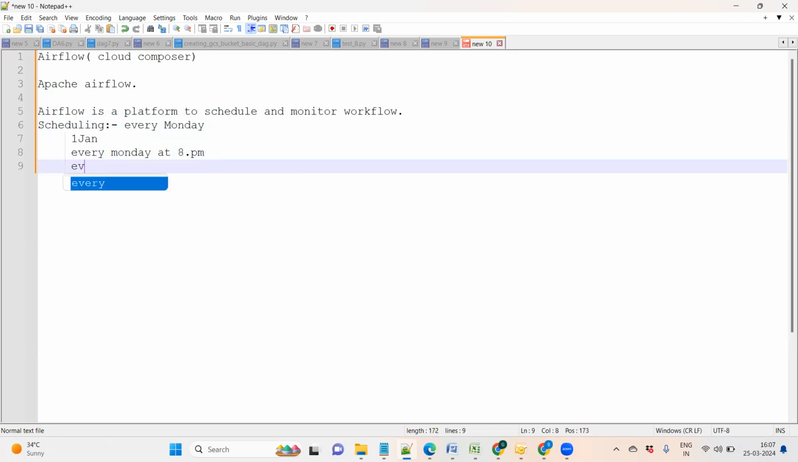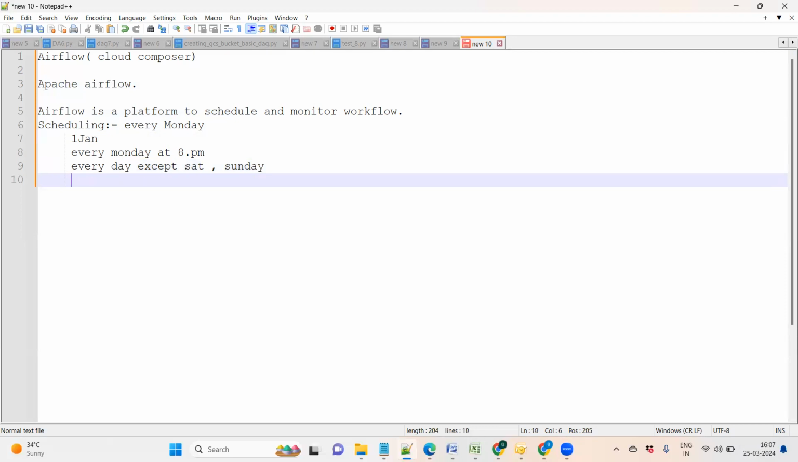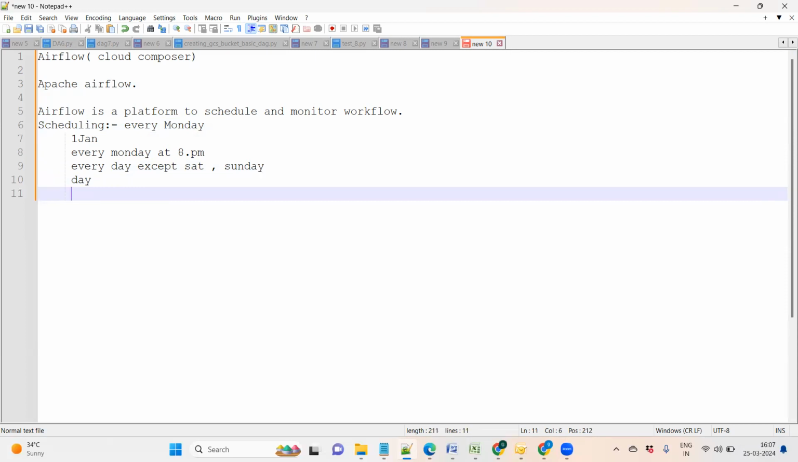We can say that every day except Saturday and Sunday it will run. We can define that as well. Every day it will run, that also we can define. Each and everything, whatever the picture coming in your mind, we can do that.